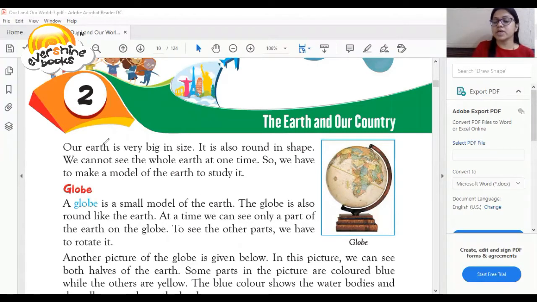So our Earth is very big in size. It is also round in shape. We cannot see the whole Earth at one time. So we have to make a model of the Earth to study it.